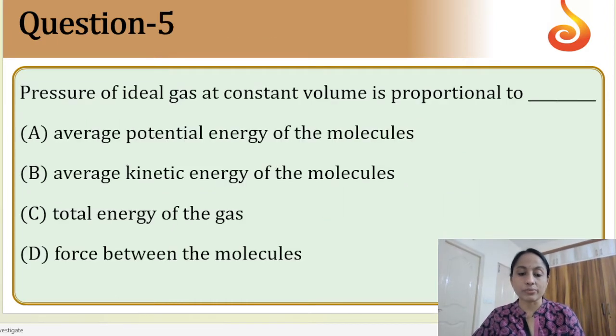Next, moving on to the next question. Pressure of an ideal gas at constant volume is proportional to. So the formula is P is equal to 2 by 3 E.